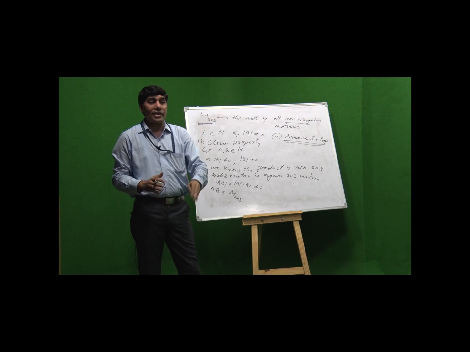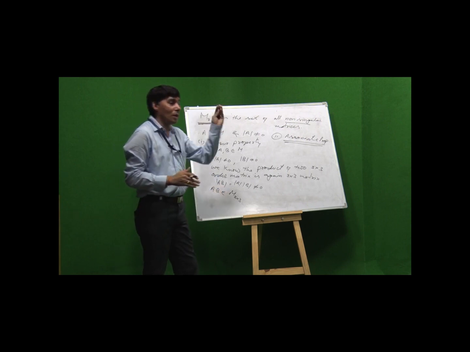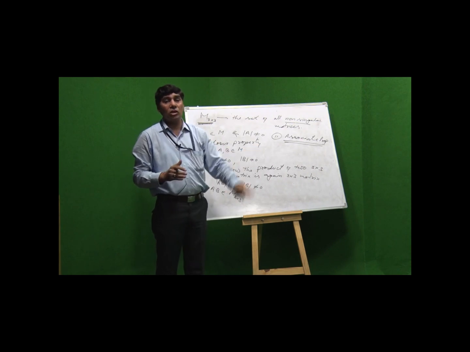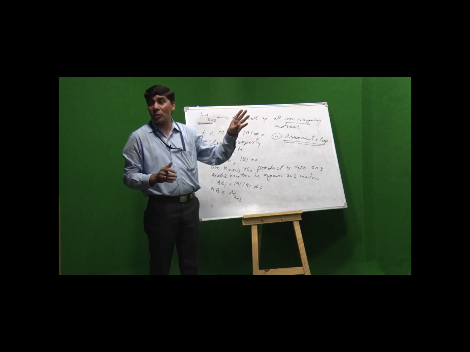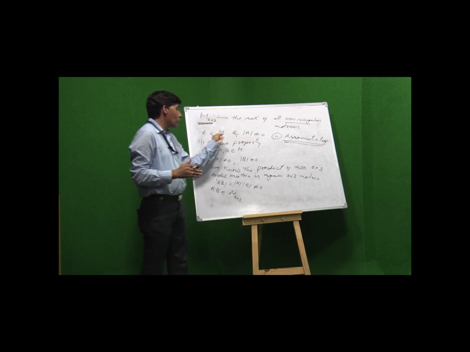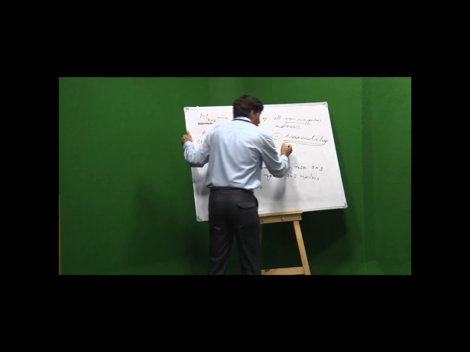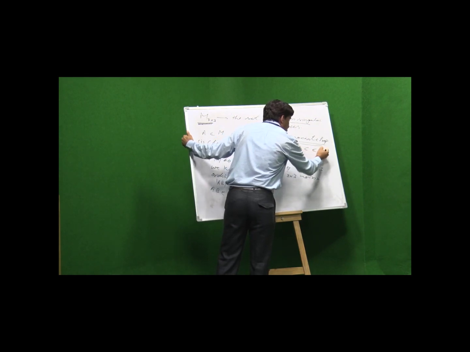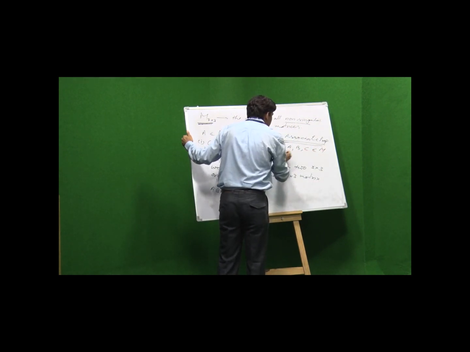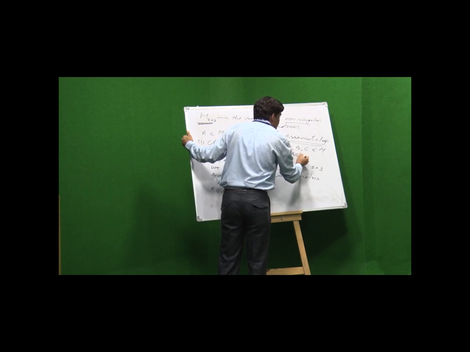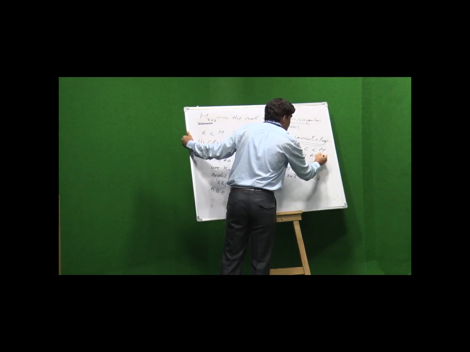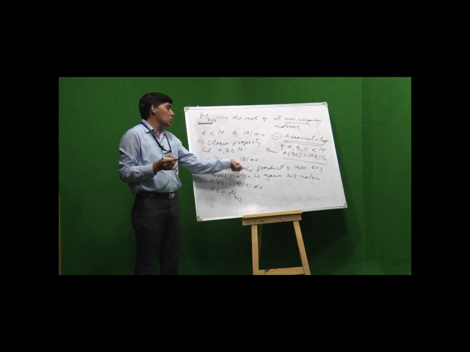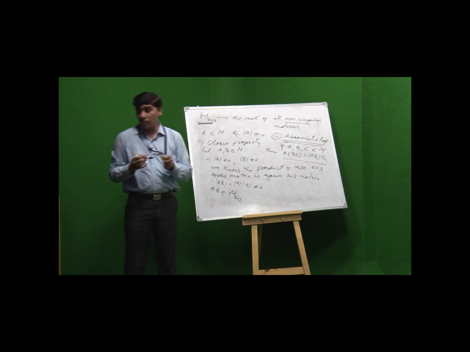A matrix may be rectangular, may be a square matrix, may be singular and may be non-singular, but the associative property is always satisfied for each matrix. Therefore, if A, B, C belong to M, then (A into B) into C is always equal to A into (B into C). So, the associative property is satisfied for this M.